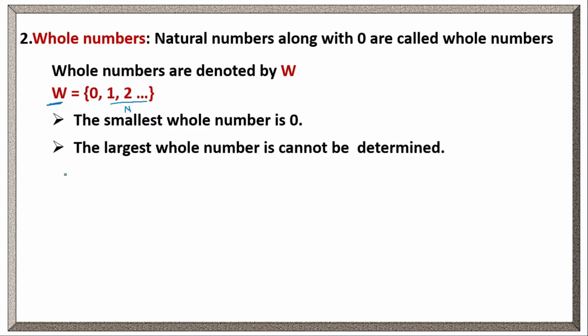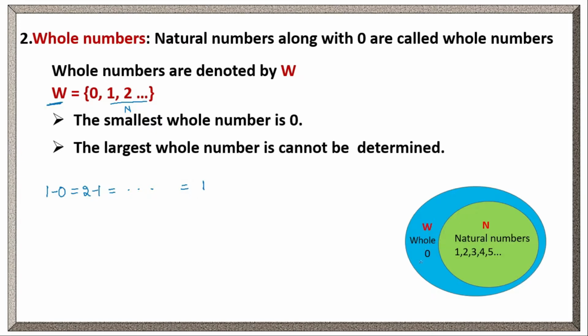The difference between any two consecutive whole numbers is 1, as in natural numbers. In natural numbers also, if we take the difference between any two consecutive side by side numbers, we will get 1. In the same way, in whole numbers also the difference between any two consecutive whole numbers is 1. Whole numbers are natural numbers along with 0, so all the natural numbers 1, 2, 3, 4 and so on will be in the set of whole numbers. That means natural numbers are a subset of whole numbers.